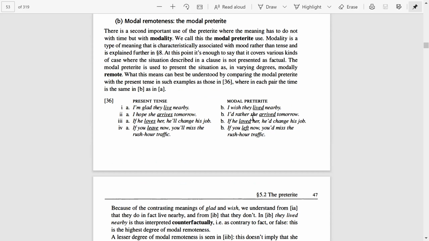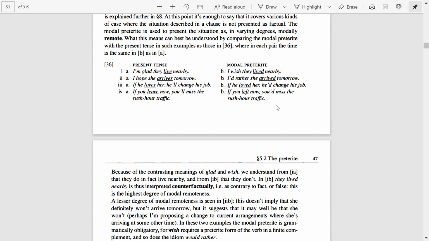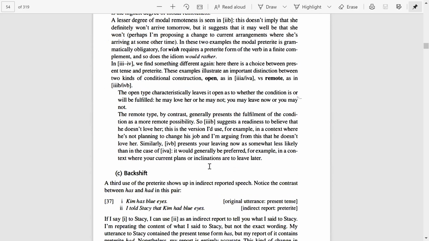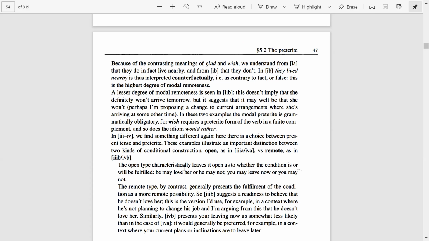So we are basing our argument on the basis of if. It means if he loved her. As he didn't love her, he didn't change his job. So same is the case here. If you left now, you would miss the rush hour traffic. So if you left now, but you didn't leave now, it means you didn't miss the rush hour traffic. So this is all about today's lecture.